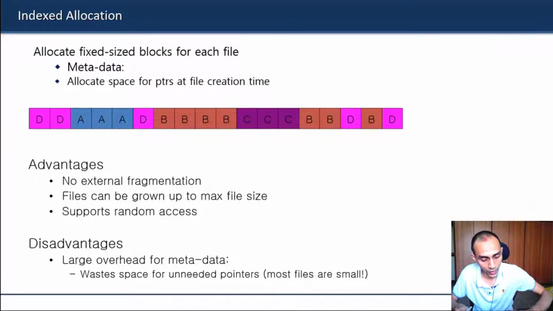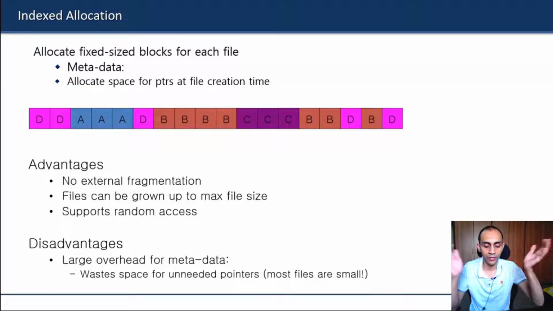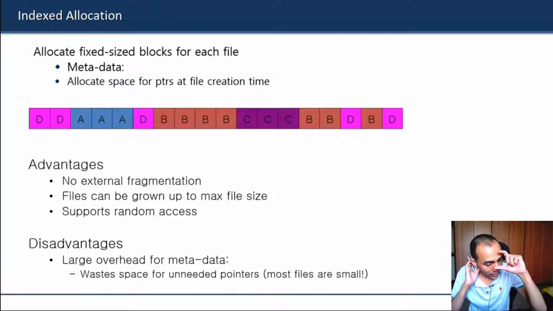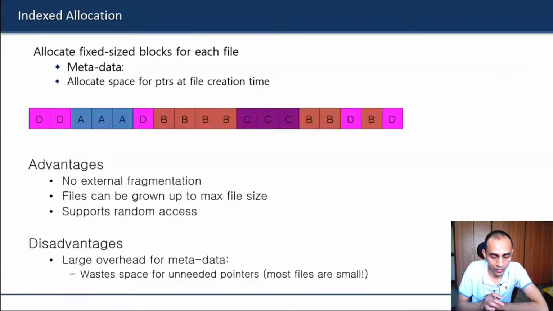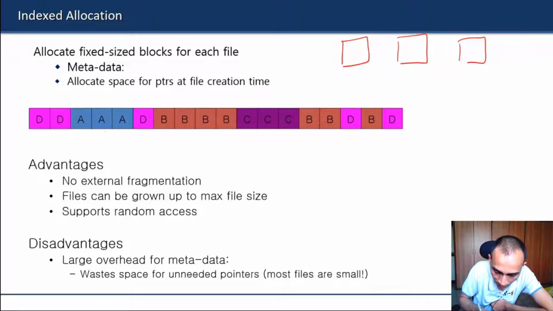So a slight improvement over this: instead of having a big fat table for all the files in your hard disk, you can have that same indexing information independently for each file. So we can have one indexing location for file D, one index location for file A, and so on. So instead of having a big fat table, now you will have multiple fat tables for different files, but they are not called fat tables, they are called index nodes.